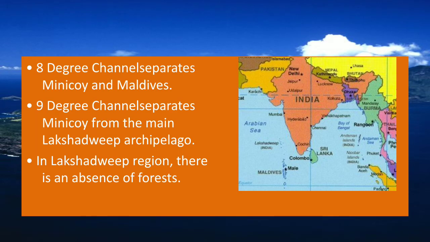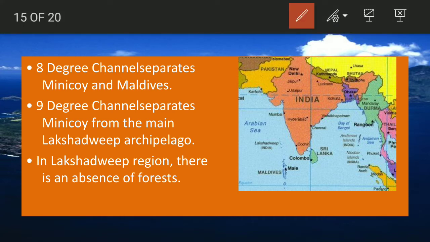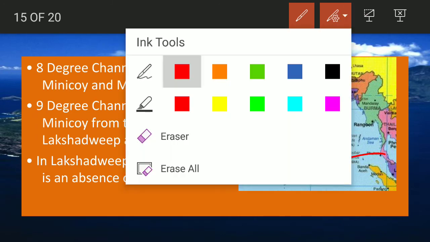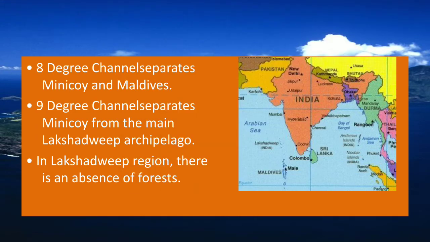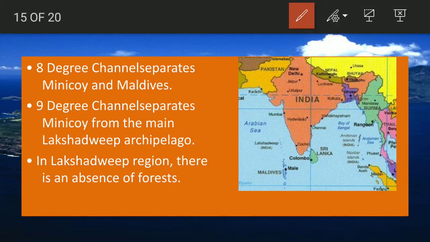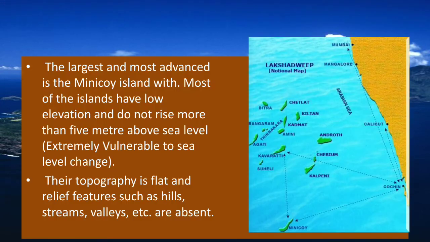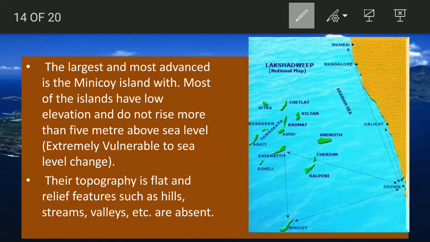Now the separating channels of Lakshadweep. Now number one is the 8-degree channel. So the 8-degree channel lies here, between Maldives and Lakshadweep. So Minicoy Island, that is the last and biggest of the Lakshadweep, is separated from the Maldives by the 8-degree channel. And then comes the 9-degree channel. It separates Minicoy Island from the main Lakshadweep archipelago. So basically, you have already seen in the previous image, Minicoy is separated from all the others by the 9-degree channel.